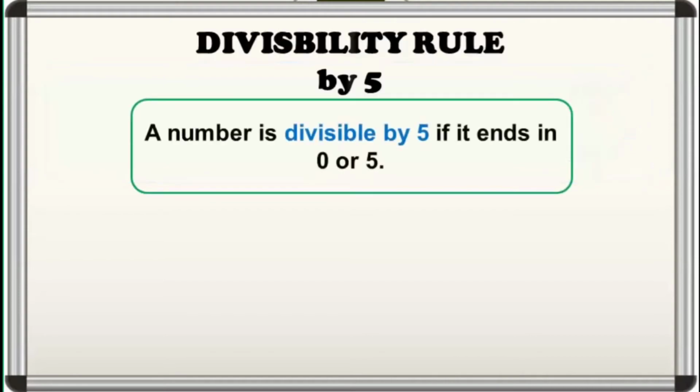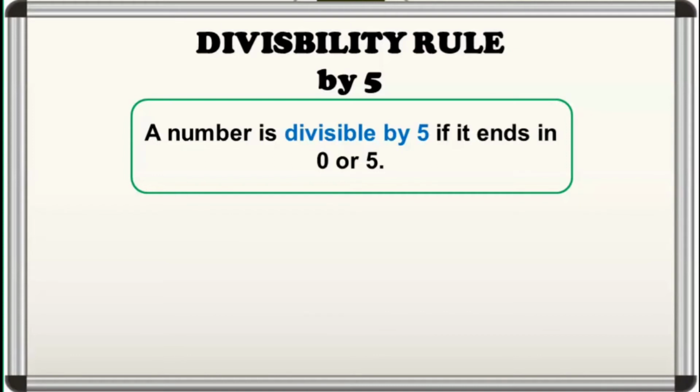Observe those numbers that are divisible by 5. What are their last digits? Correct. These numbers end with 0 or 5, whereas the numbers that end with 1, 2, 3, 4, 6, 7, 8, or 9 are not divisible by 5. Therefore, we say that a number is divisible by 5 if it ends with 0 or 5. With this important fact, mas madali na nating malaman if ang number ay divisible by 5 o hindi.